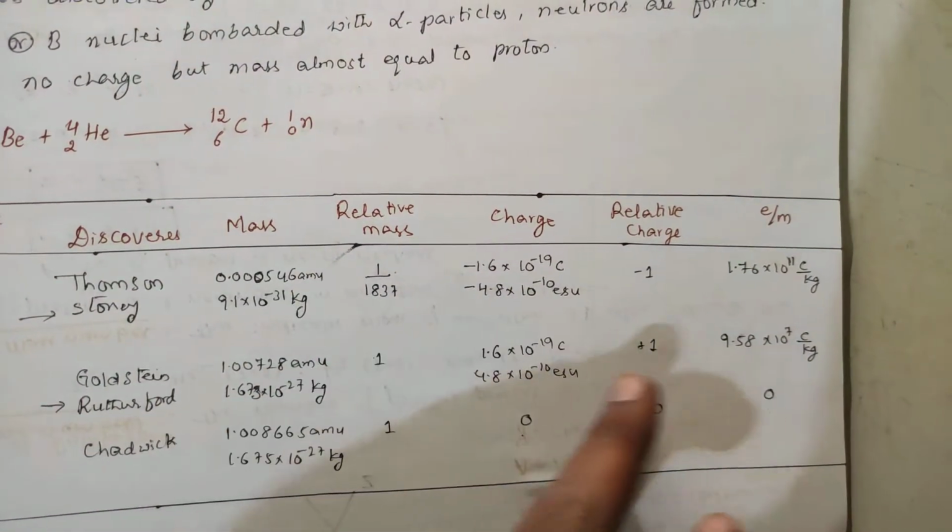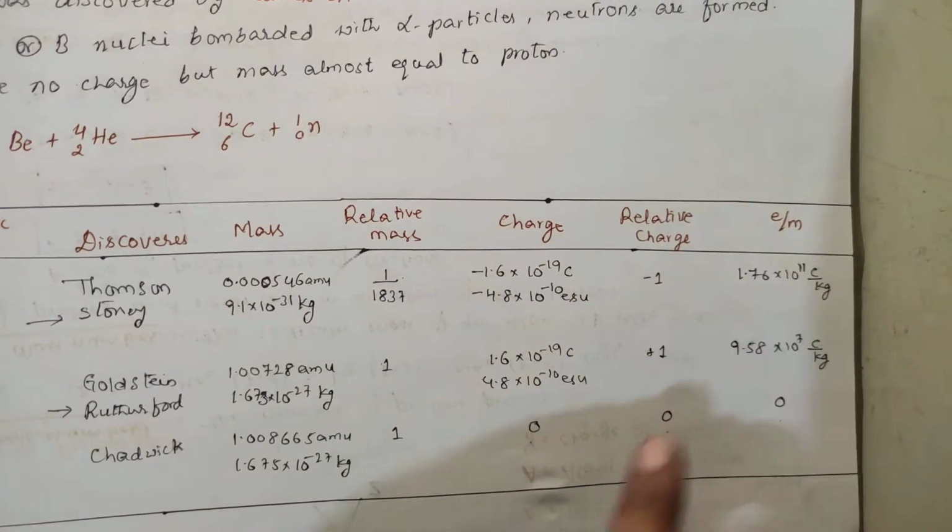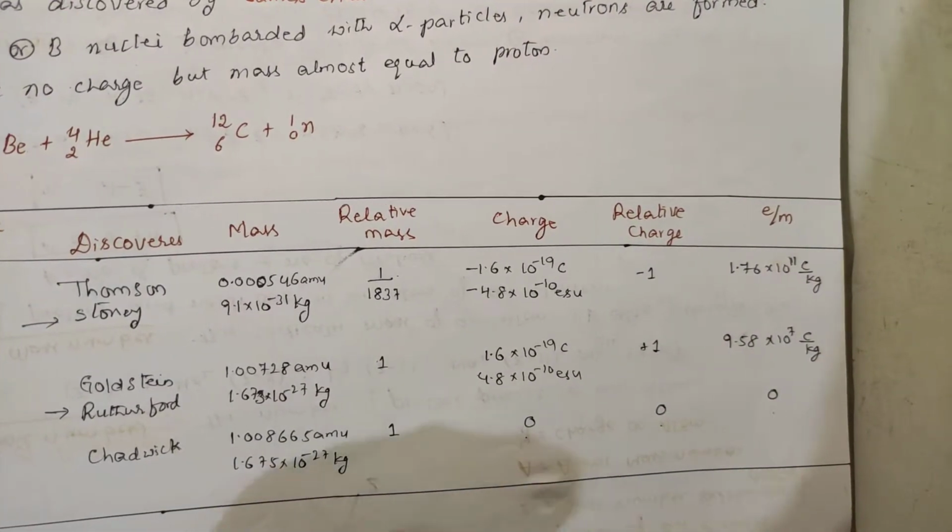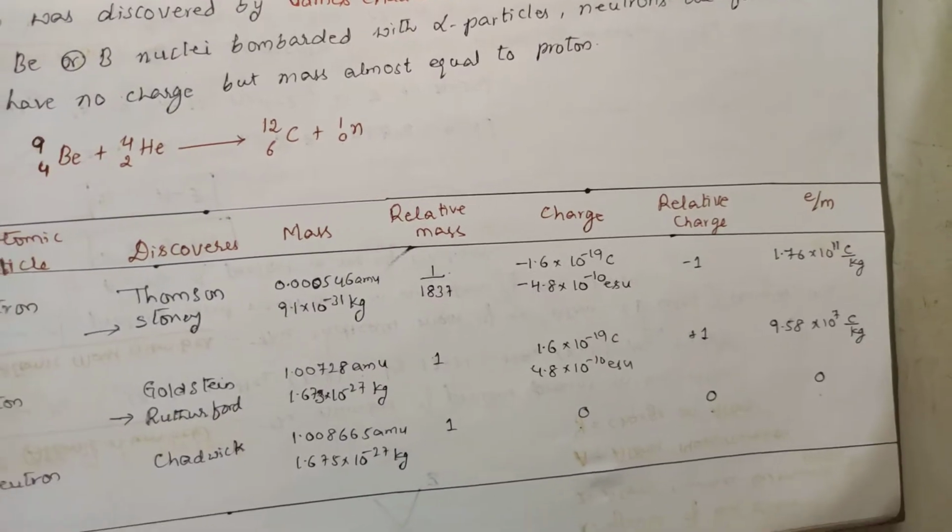And this one, charge to mass. If you take charge, what is the charge? Charge is 0. Mass is 1.67 into 10 power minus 27 kg. So 0 by something, you will be getting 0. These are the major things.